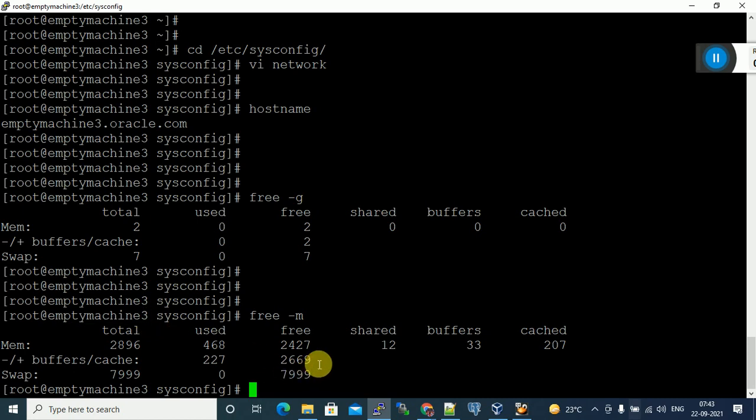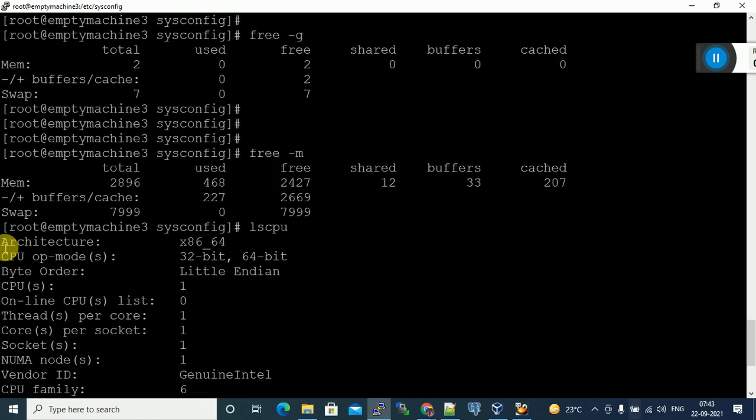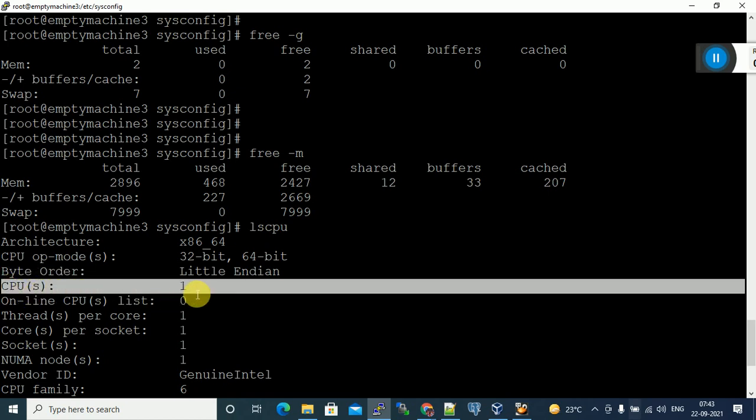There is a command for everything. We have to know the command for each and everything. To get how many CPUs are assigned to this virtual machine: lscpu. LS means list, so lscpu means list CPU. It lists the CPU information. You can see here, architecture 64-bit Linux operating system, byte order, CPUs. How many CPUs? Only one CPU is allocated for this.